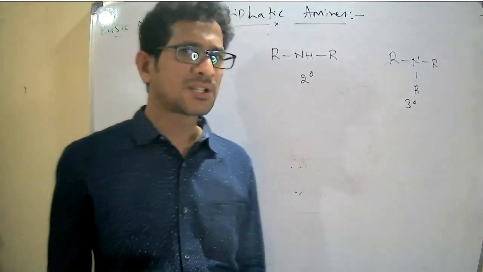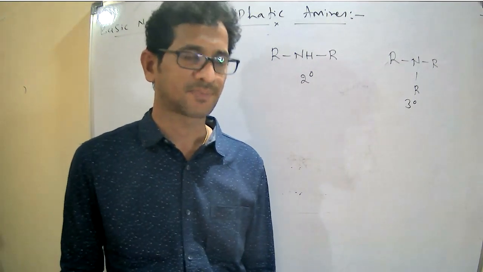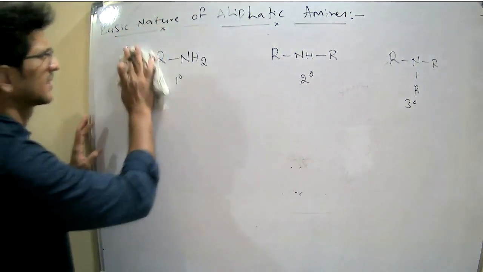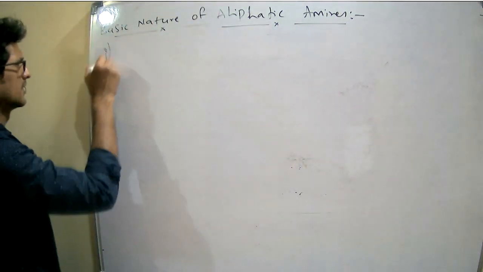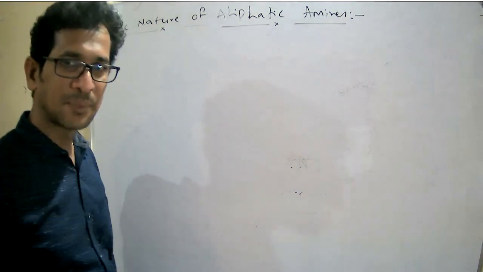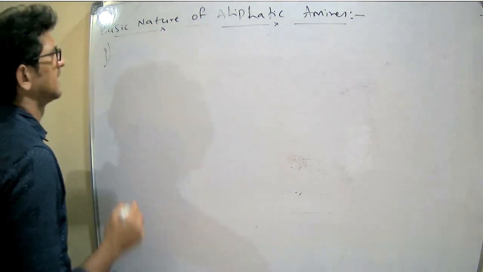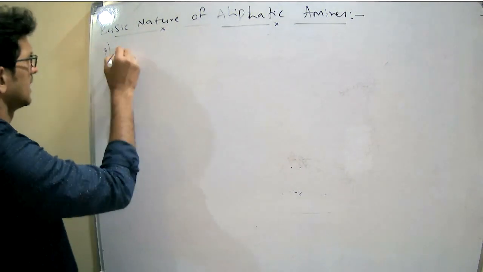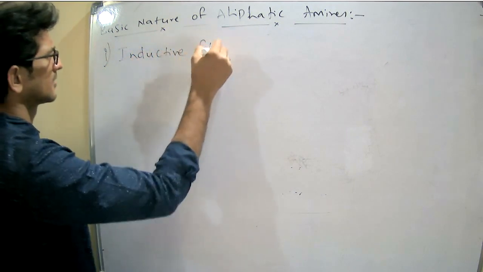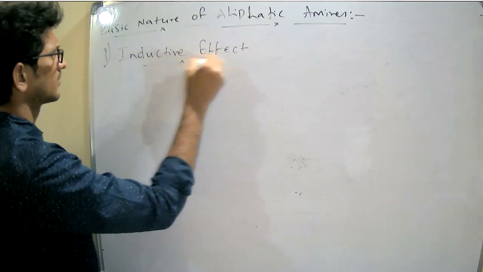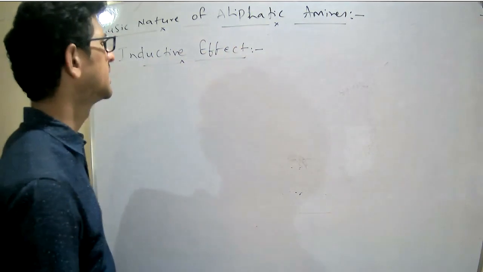So here the basic nature of the aliphatic amines depends on 3 factors. What are those? Right. The first factor which decides the basic nature of aliphatic amines is the inductive effect. Inductive effect means electron releasing group.